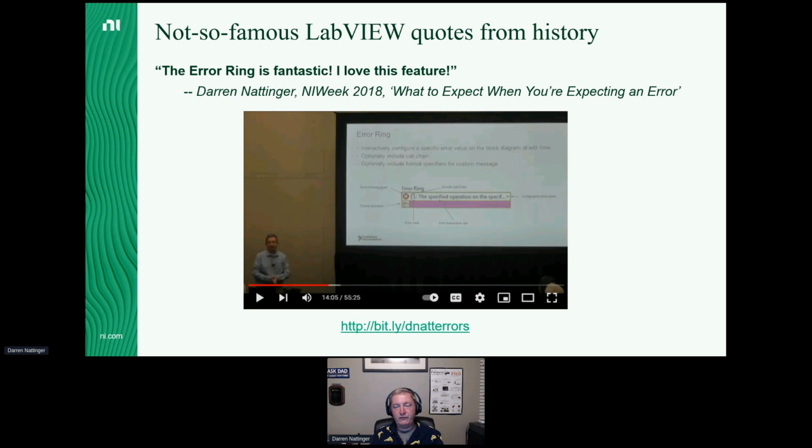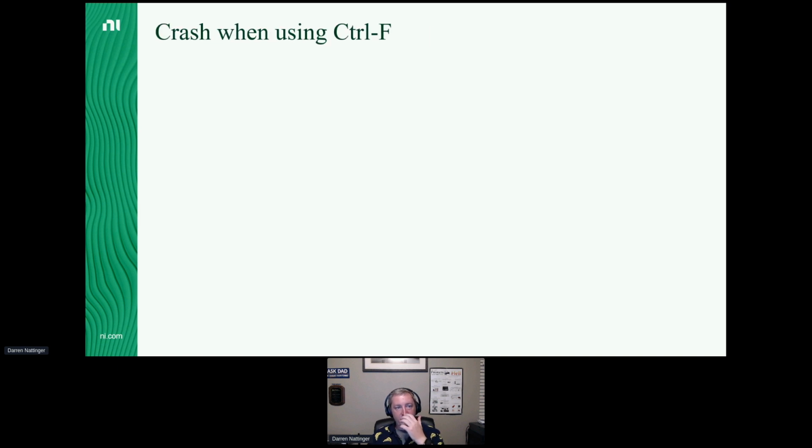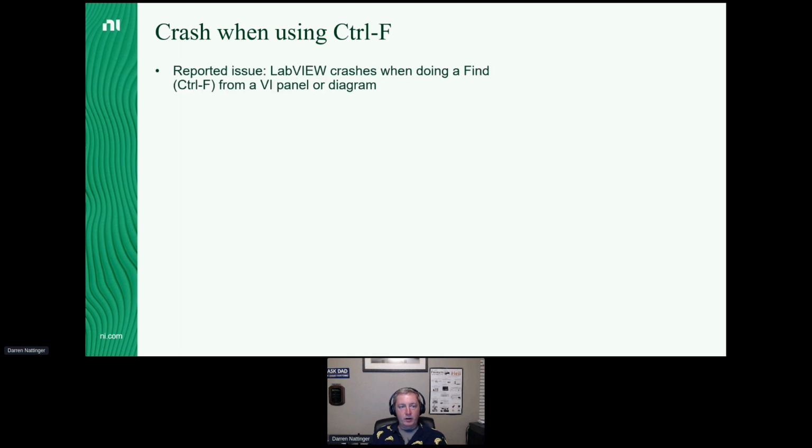But yeah, I was a big fan of the error ring for a long, long time. And we're about to hear a story about why that may not be the case anymore. So this is a case study of a bug report that came to me while I was working in TSE. A LabVIEW programmer, whenever he does Control F in a VI, LabVIEW would crash. This only happened to him in a new release of LabVIEW. At the time, LabVIEW 2021 SP1 had just come out and he was getting this crash. He had not seen it in previous versions.